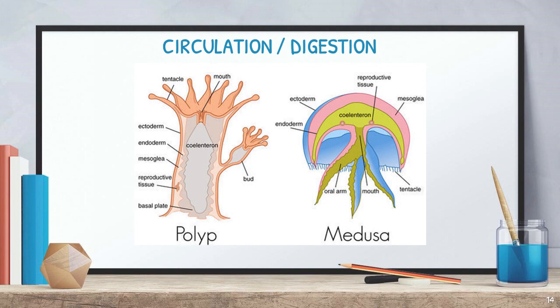That is also mentioned there at the top, it's a mouth, or otherwise it is known as the hypostome, right? So the water is moving through this coelenteron and it is coming out through the mouth or hypostome. This water is taking the necessary things, even oxygen and nutrients, everything is taken by this water current. That is called circulation, and this method is used for digestion also. After digestion the waste also will be eliminated through this circulatory method. Is it clear?